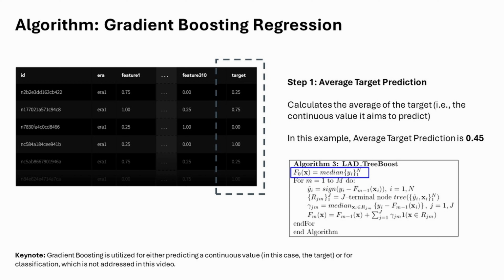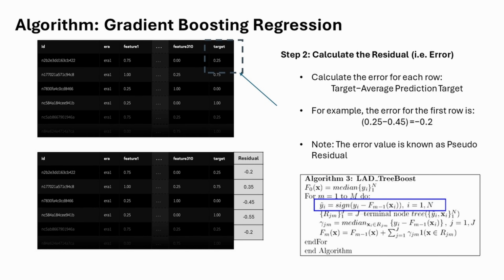Step 1 in the algorithm is to initialize our model with the median of the target values. On screen, that's simply put the average of all the target values, which is the final column. In the case of the values on the screen, that's just 0.45, and that will be our initial prediction for all the data points. In the second step, we'll need to calculate the pseudo-residual. The pseudo-residual is the difference between the actual target and the last predicted value. For our first iteration, your last predicted value is the median that we calculated in step 1. And this is done for every row of data, as we can see on the screen.